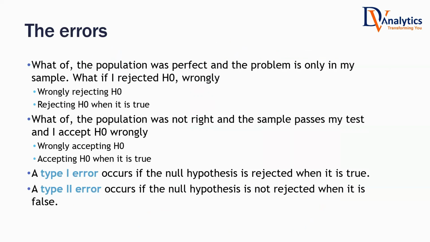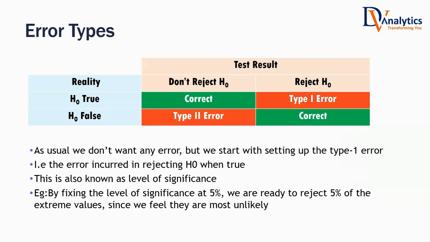We want to minimize both of them as much as possible. The reality is H0 is true, but you have rejected H0, that is type 1 error. The reality is H0 is false, but you have accepted H0, did not reject H0, that is also an error. We want to minimize both the errors, but generally what we tend to do is keep 5% as type 1 error.